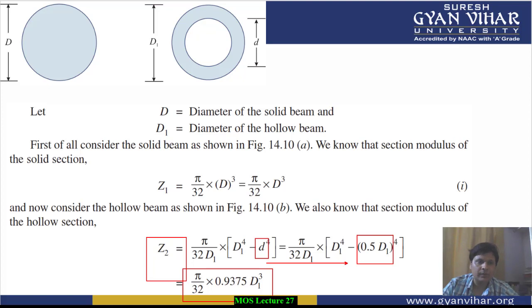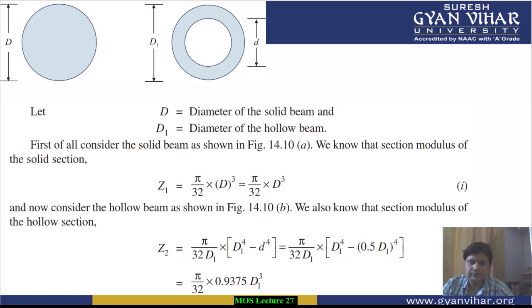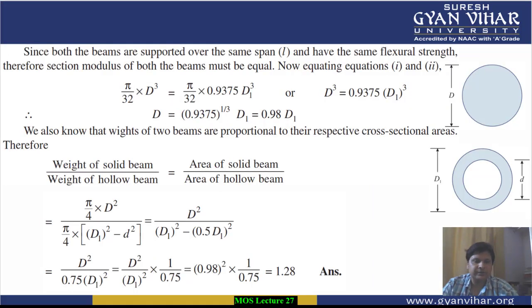Now, moving further, students, after this calculation, since the flexural strength was the same for both the beams, as given in the question, this means that the section modulus will also be the same.